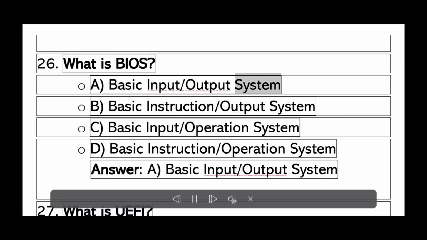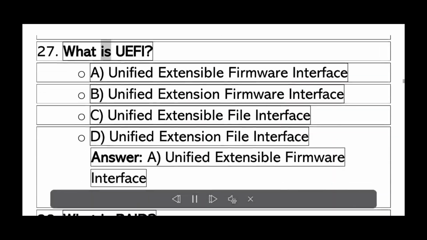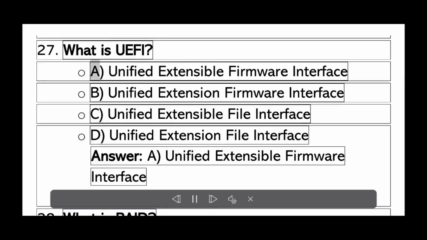BIOS. A. Basic Input-Output System. B. Basic Instruction Output System. C. Basic Input Operation System. D. Basic Instruction Operation System. Answer A. Basic Input-Output System.